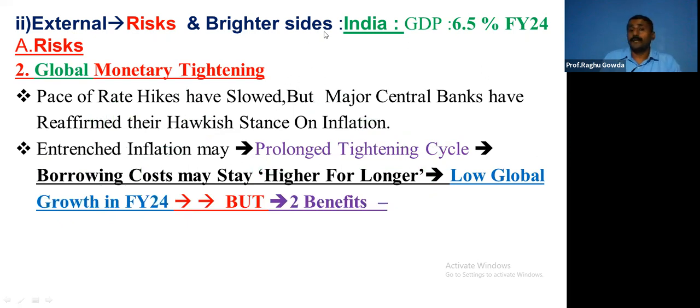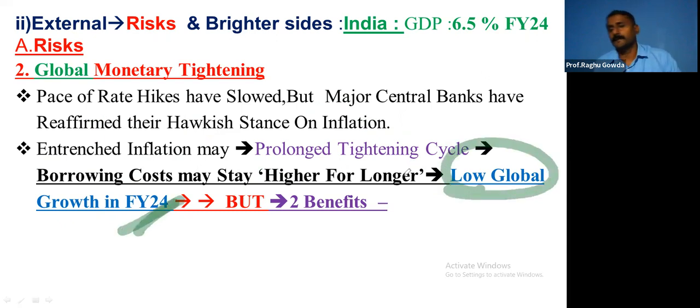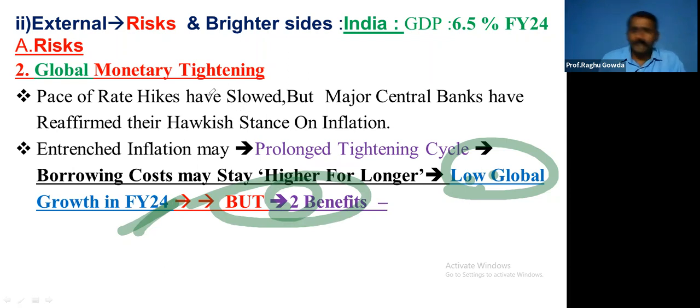But there are two benefits out of low global growth. Can anyone guess? By low global growth, we have got two benefits. This is from Indian point of view. What is that? Can you think? What will happen to the price of commodities when the demand decreases? Right? Majorly, there will be decrease in the price of petroleum products.